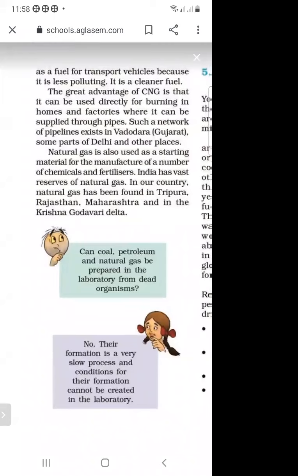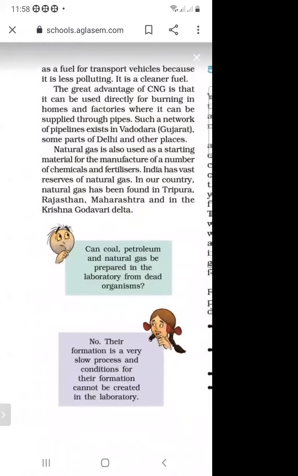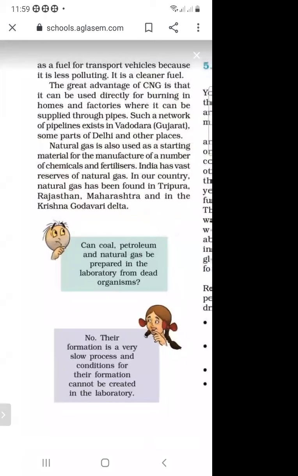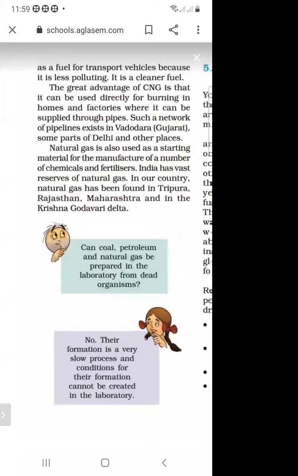It is supplied through pipes, and this network of pipelines exists in Gujarat. Gujarat has it in Vadodara, and also in some parts of Delhi and other places in India. So it has a very large network of pipelines, and in our homes it is supplied through the pipeline.